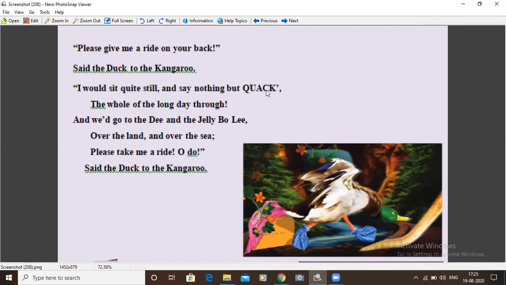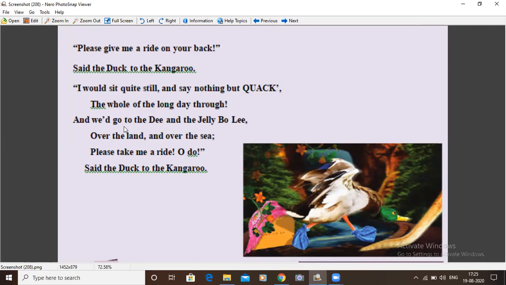Quack is the sound made by the ducks. I would sit quite still and say nothing but quack the whole of the long day through. The duck remains quiet and does not do anything except sitting and making this quack sound. And we'd go to the D and the Jelly Boli.